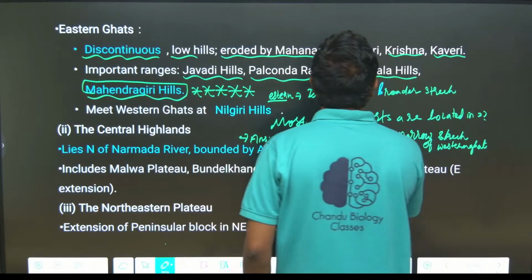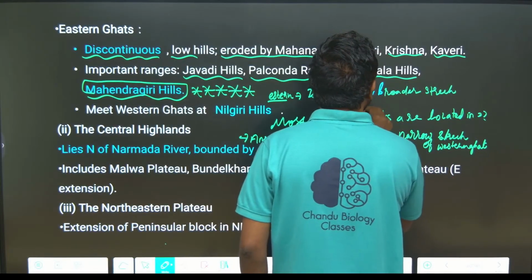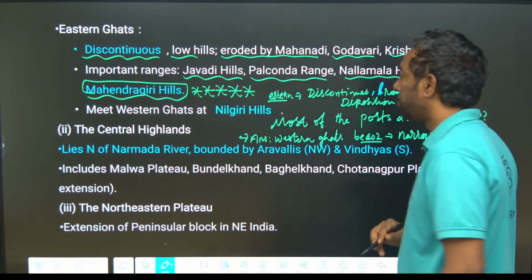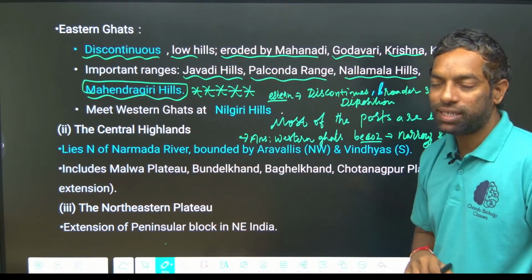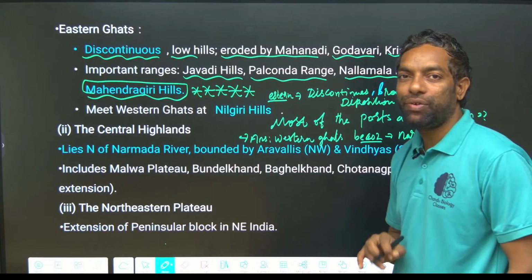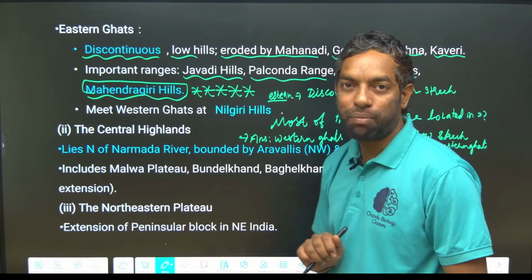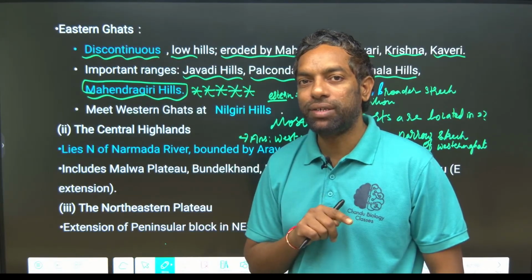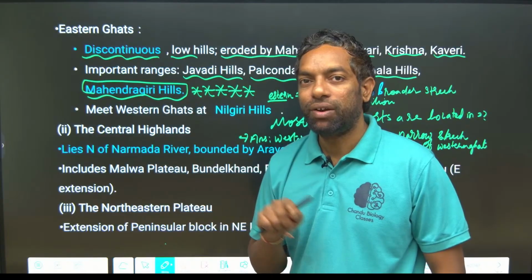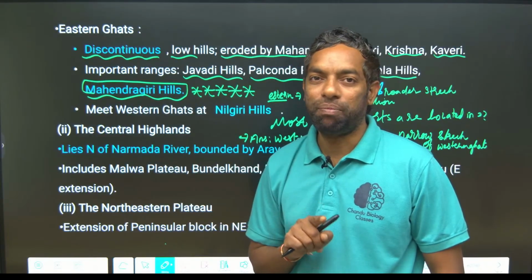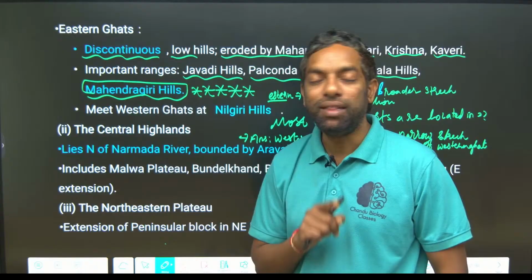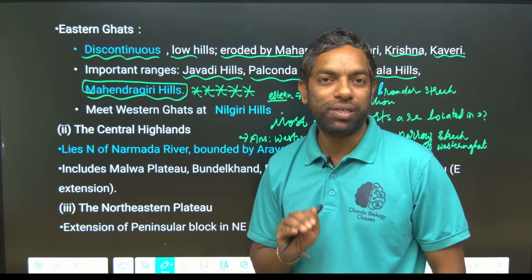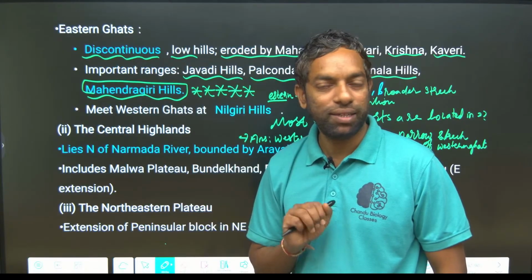And deposition. Because of this nature, the broader stretch, deposition and discontinuous nature created fewer harbors and ports in the Eastern Ghats. Western Ghats are continuous, a narrow stretch, okay, there is no deposition and no erosion. In that way, there are many ports. They can ask you how many ports are in the Eastern Ghats and Western Ghats in the coming questions.